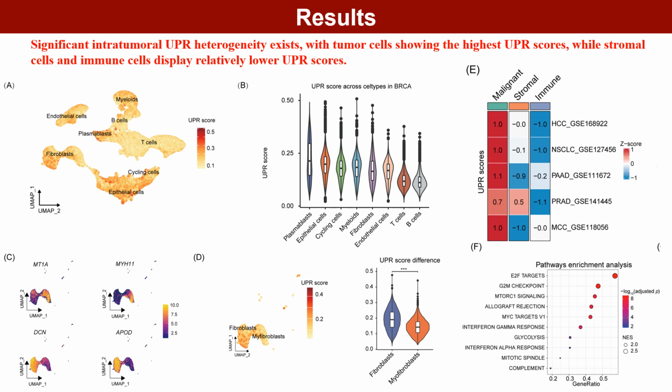Analysis of intra-tumoral UPR heterogeneity showed that UPR activity was generally higher in tumor cells, while immune and stromal cells exhibited lower UPR levels. In addition, fibroblasts displayed higher UPR activity than smooth myofibroblasts.